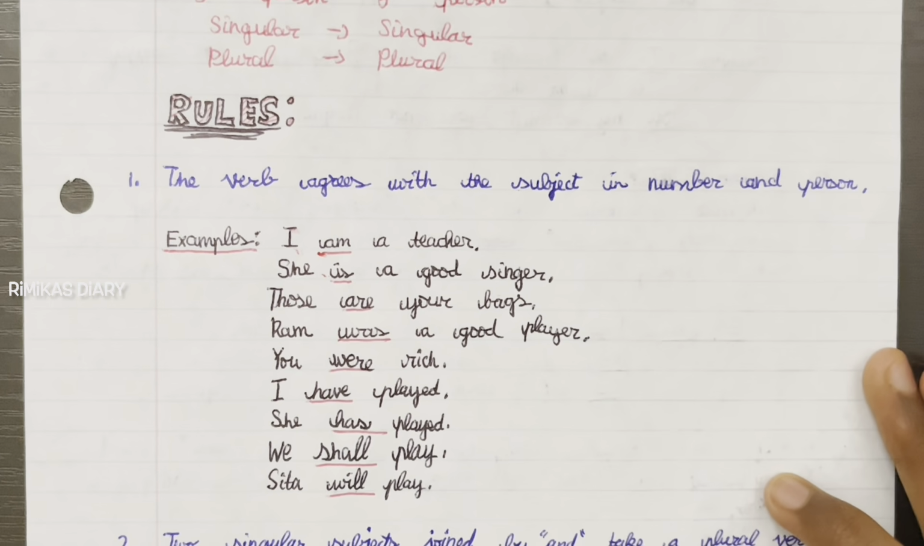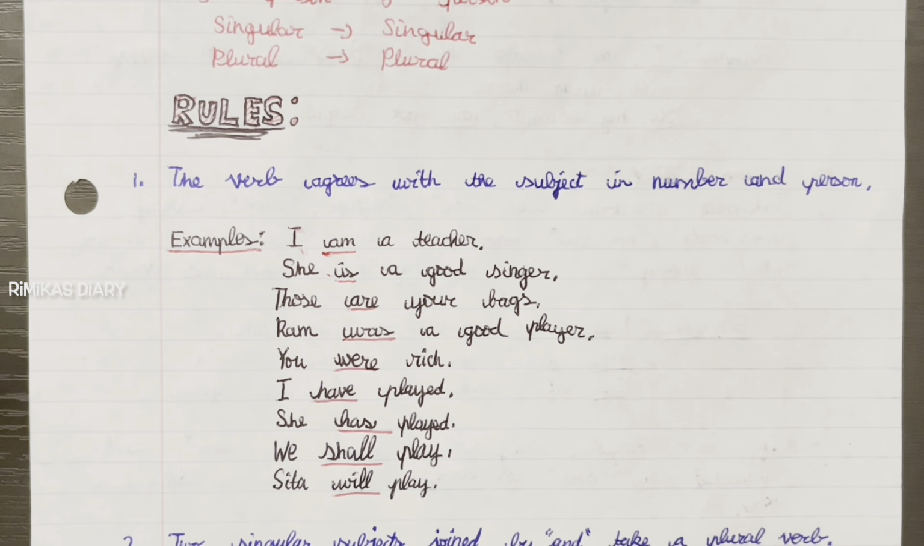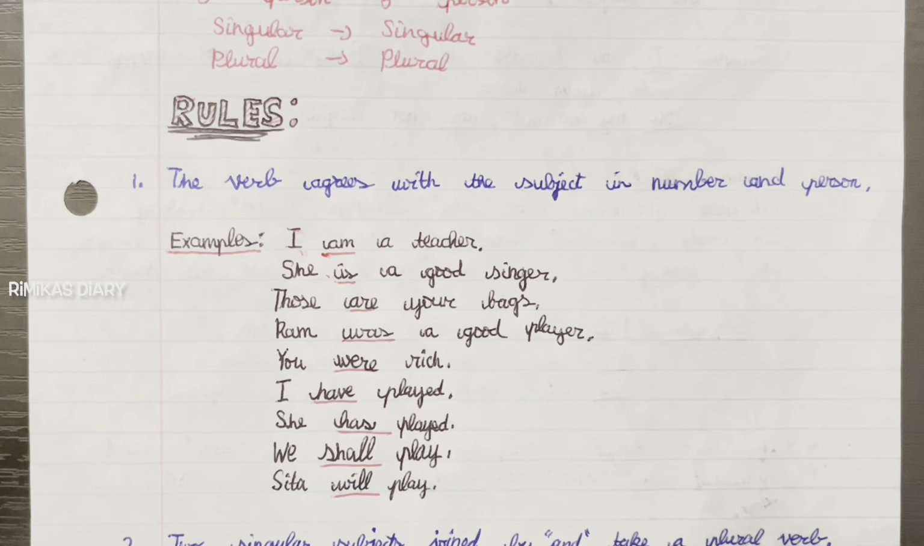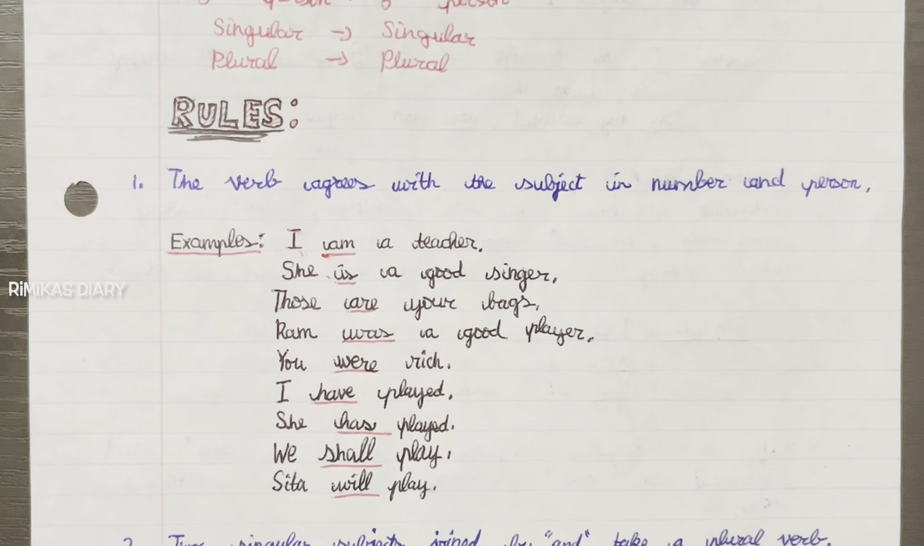Next, rules. There are 32 rules in total. In this video, we'll be covering the first 16 rules, and in the next video, we'll be covering the last 16 rules. So the first rule: the verb agrees with the subject in number and person.